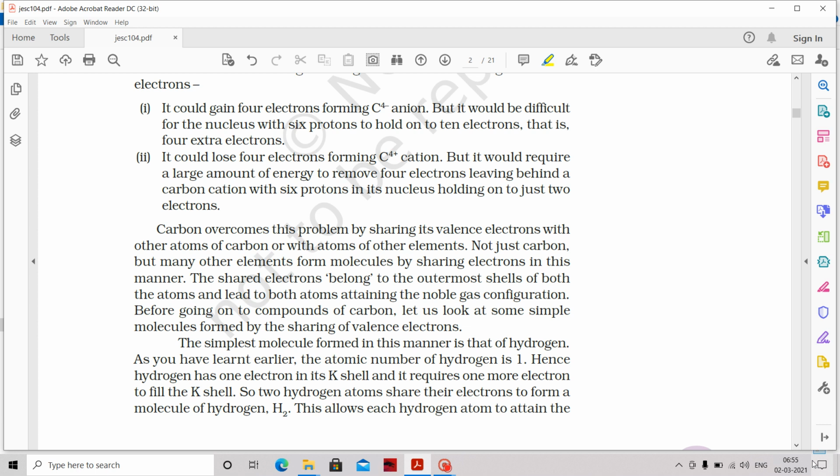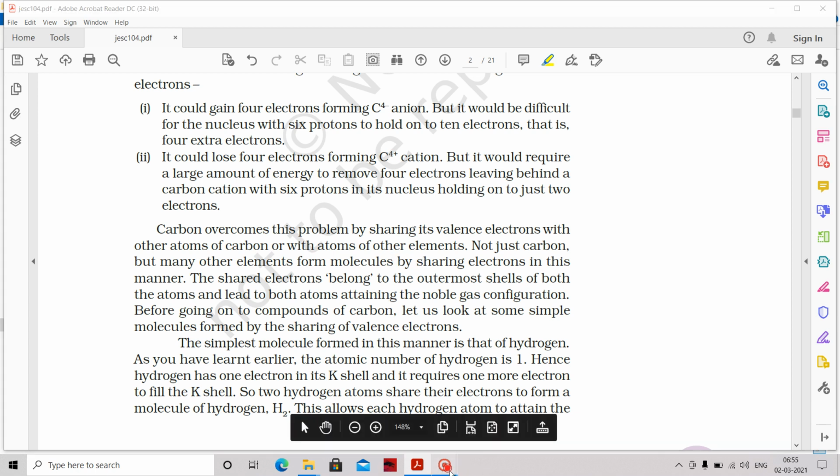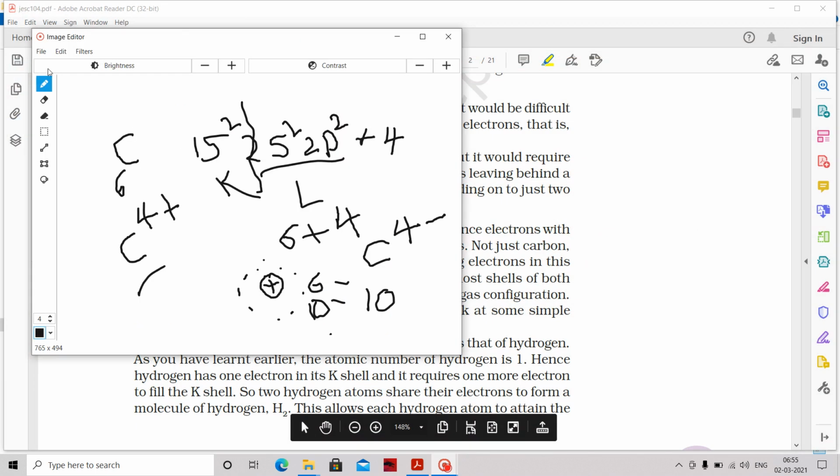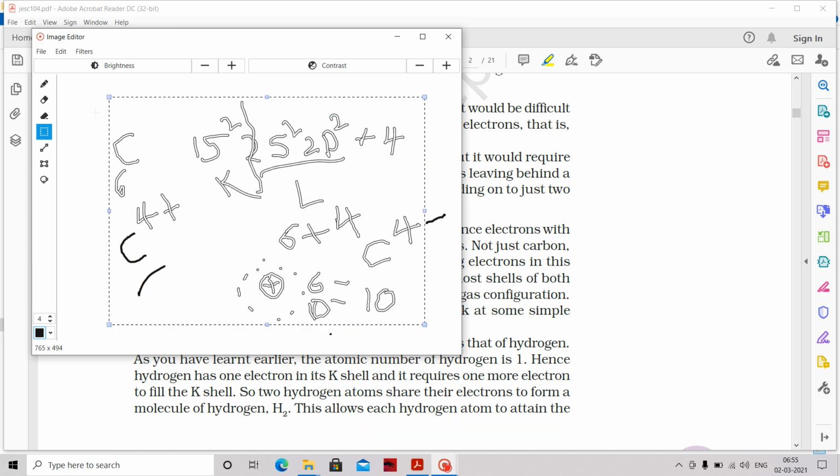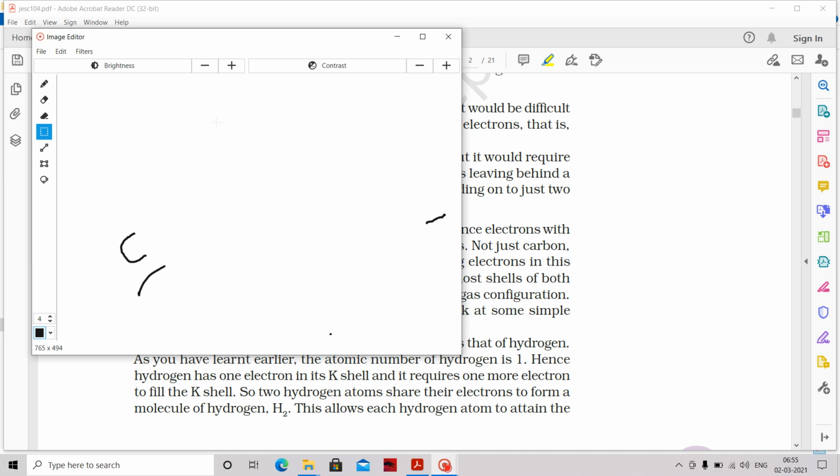Not just carbon, but many other elements form molecules by sharing of electrons. What will happen if it shares the electrons? The shared electrons will be the property of both. So for example, if I take carbon here, it has 4 electrons. Now for example, I have hydrogen, one hydrogen having 1 electron.